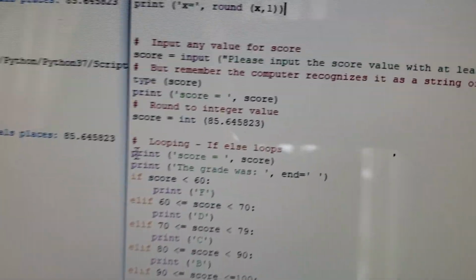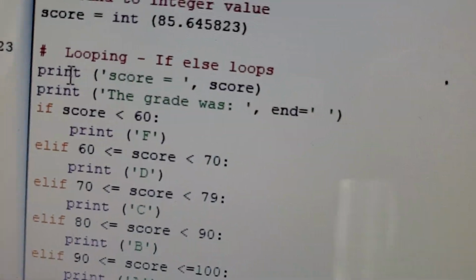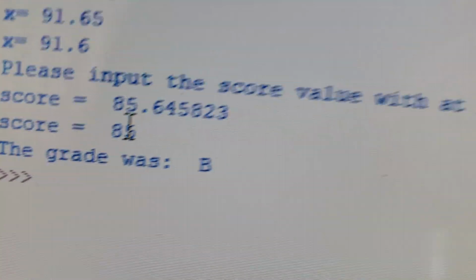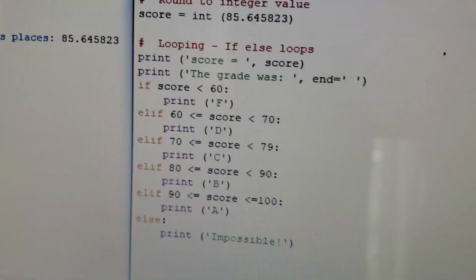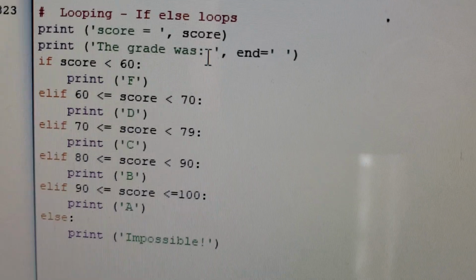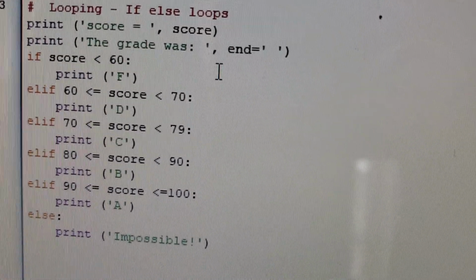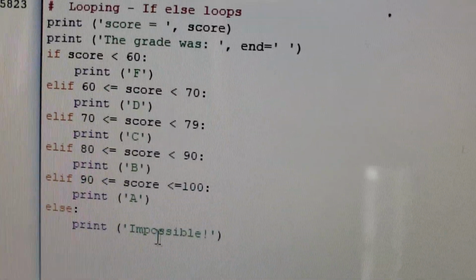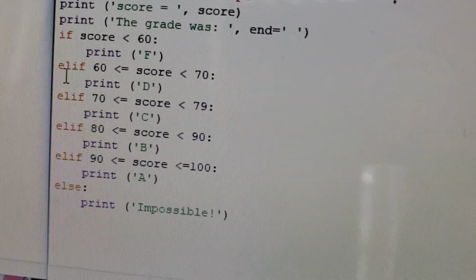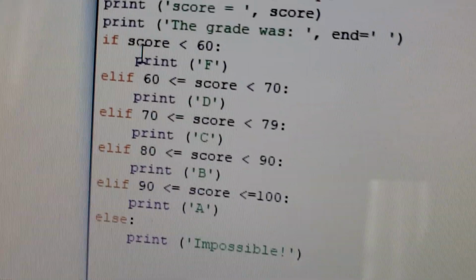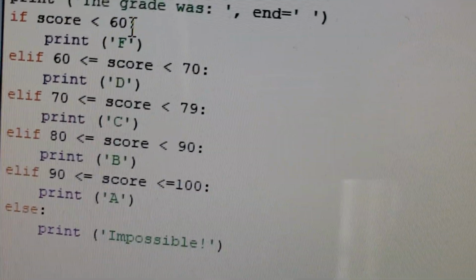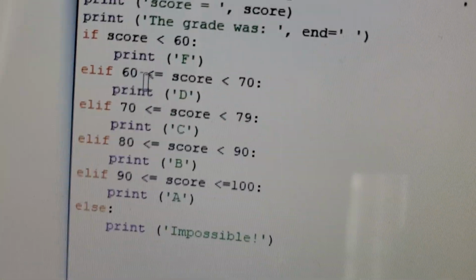So now it's going to go into the loop, and it says print score equals score. That's why it said score is equal to 85. Then it goes back over here and says print the grade was. But before it can do that, it has to go through the end of this loop here. It's an if-else loop with nested else-if statements, meaning it's going to check the condition of the value of score through each elif statement.